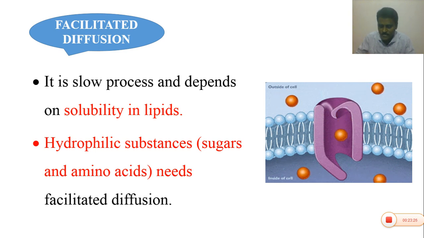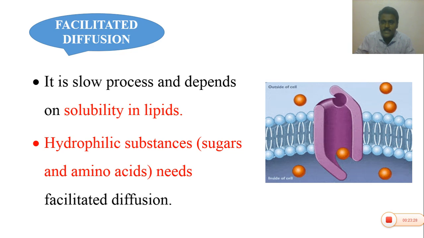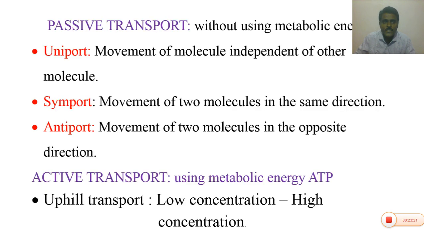So it is a type of diffusion, but the diffusion occurs through special protein molecules present in the cell membrane. Diffusion and facilitated diffusion are nothing but passive transport. In this passive transport, there is no use of metabolic energy. There is no use of ATP. Adenosine triphosphate, the energy content, is not used in the transport of molecules in diffusion and facilitated diffusion.